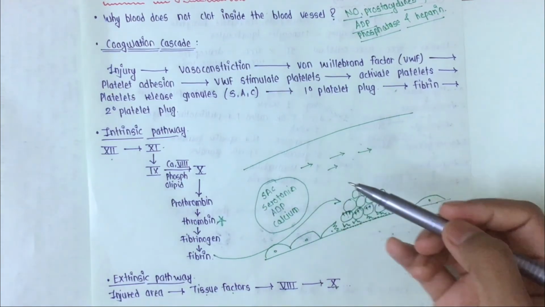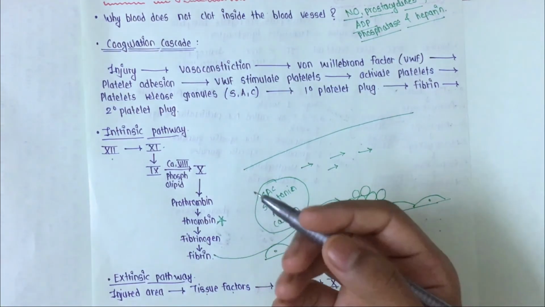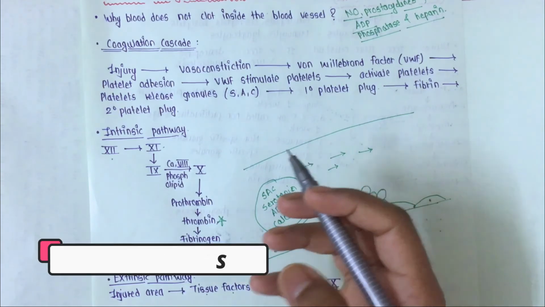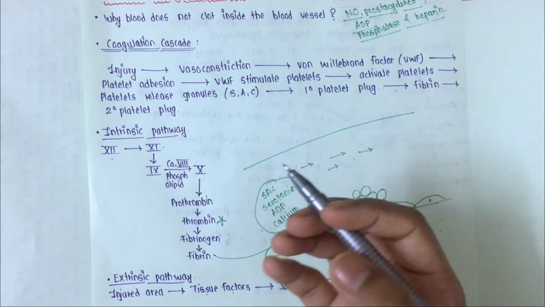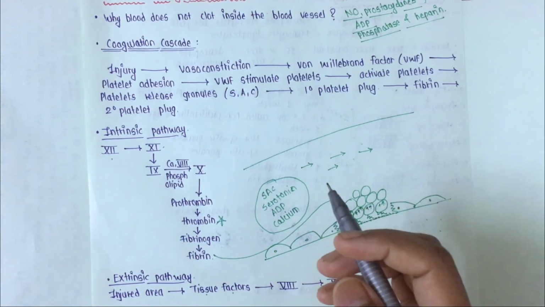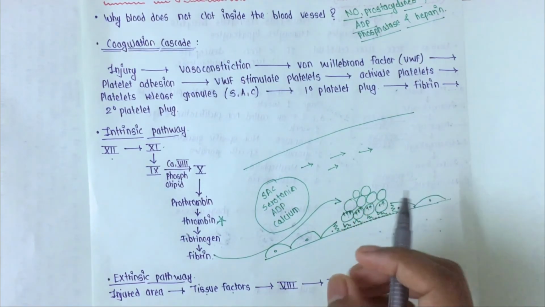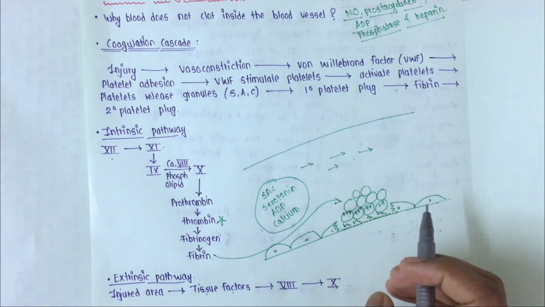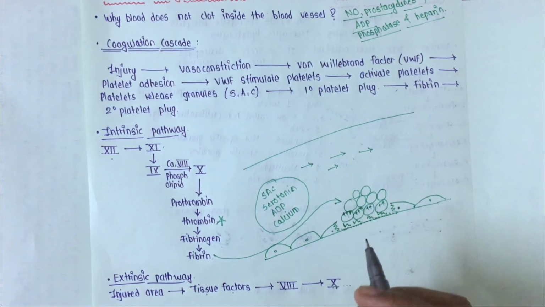fibrin. Now, what is a thrombus? A thrombus is a semi-solid mass derived from a constituent of blood to plug the puncture point of the cardiovascular system. When the plug is present inside the blood vessel, it is called a thrombus, but when it is present outside the blood vessel, it is called a clot.